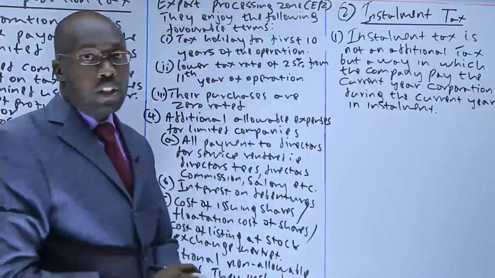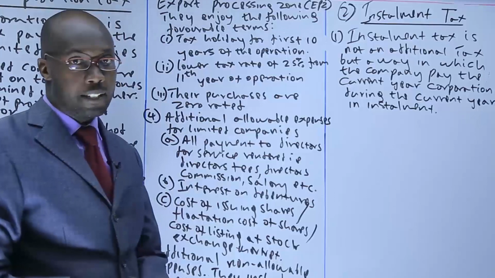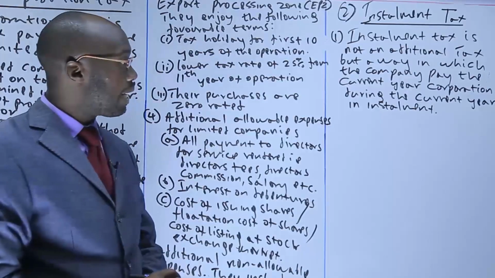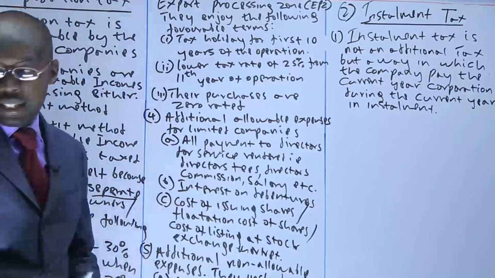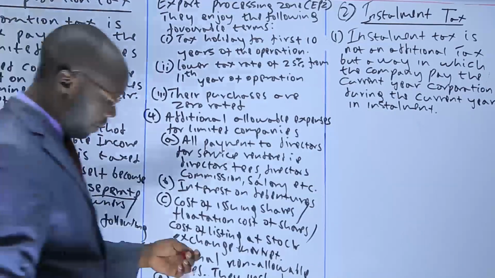So that is the first point that you need to know, that installment tax is not an additional tax, but a way in which the company pays the current year tax, corporation tax, during the current year in installments. What does that mean? This is what it means.